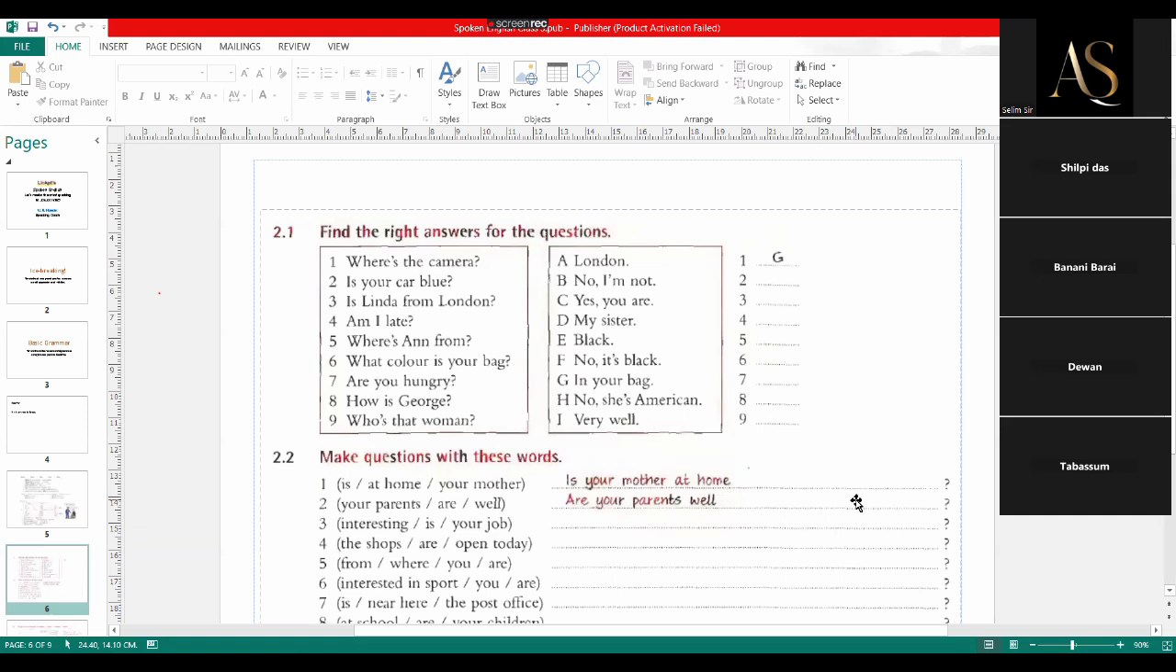Where is Annie from? London. Yes, and you can say she is from London, or he is from London. Can you hear me? Yes, sir. London, not London. Right? Don't go for Bangladeshi pronunciation. Please go for the appropriate pronunciation of London.